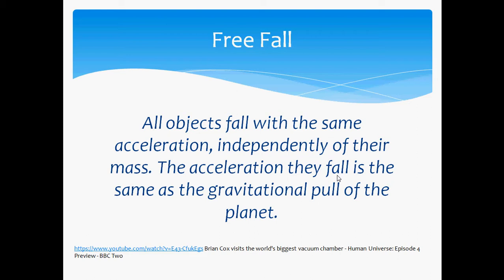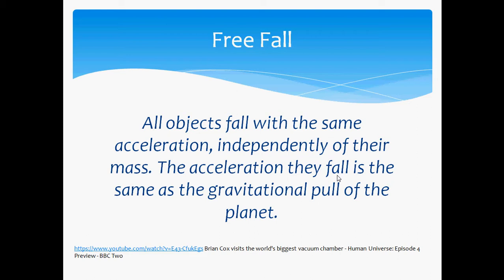And what you will see is that all objects fall with the same acceleration independently of their mass. So it doesn't matter the mass of the object, they are going to fall with equal acceleration, because the acceleration they fall with is the same as the gravitational field strength, or the gravitational pull of the planet. Meaning that if you have, as you saw in the first slide, a bowling ball and a feather, and you let them go at the same time, they will in fact fall at the same time.